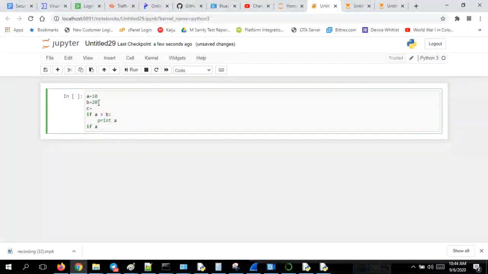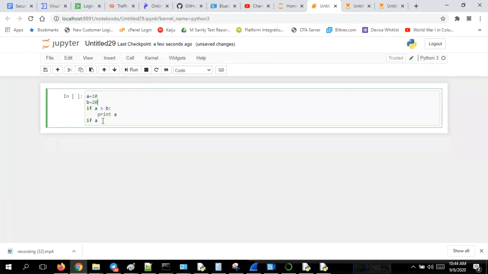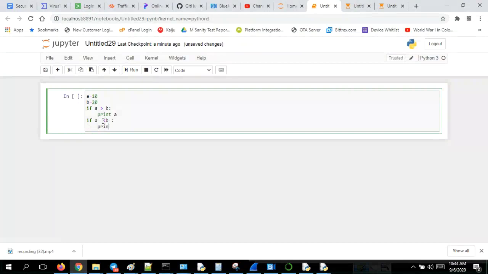C is not required. If A less than B, print, or else B greater than A. So not B, A greater than B, else only.